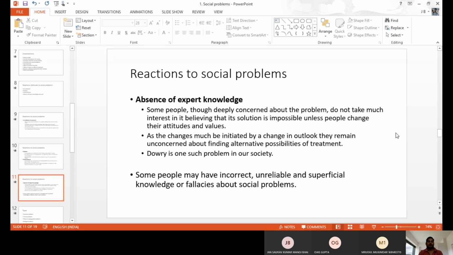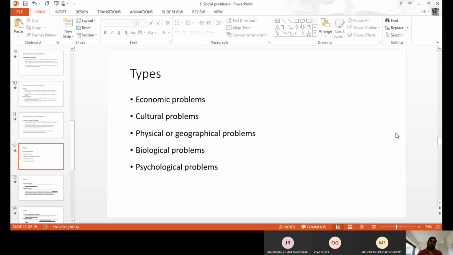Why do we have social problems in our society? These are the actions or the reactions to social problems. Next one, types of social problems. We have different types, as I told you initially: individual problem, community problem, family problem, social problems. But within the social problems, we have different types. Within the social problems, we have these 5 types: problems of economics, problems of cultural, problems of geographical. Like this, we have a number of social problems.